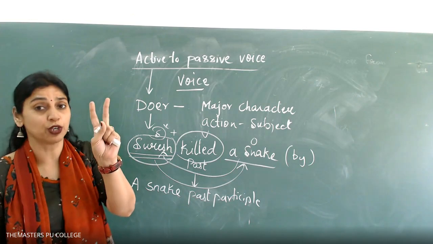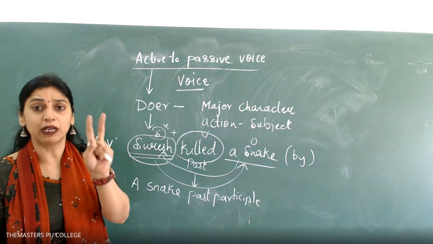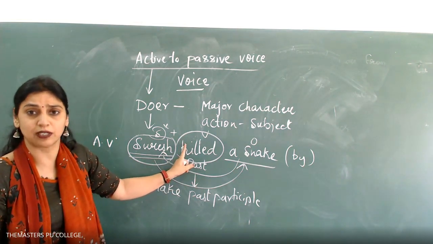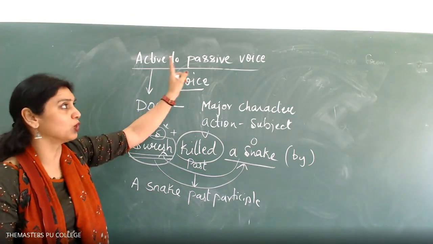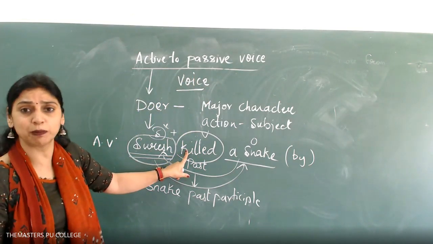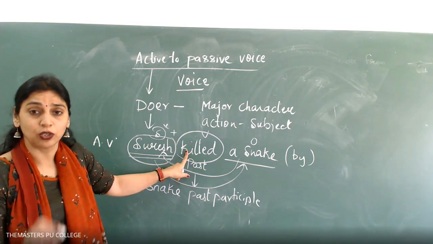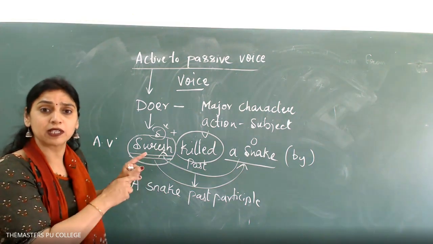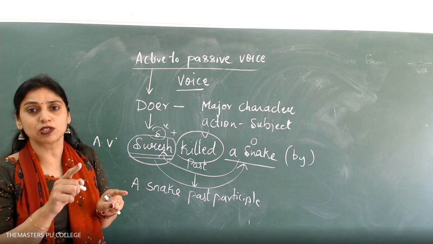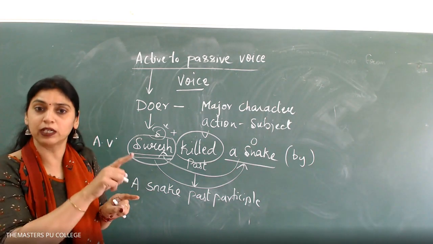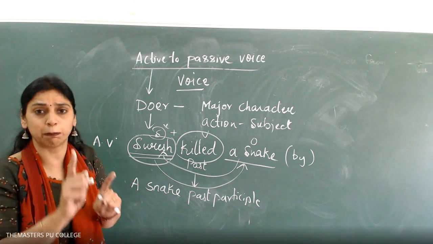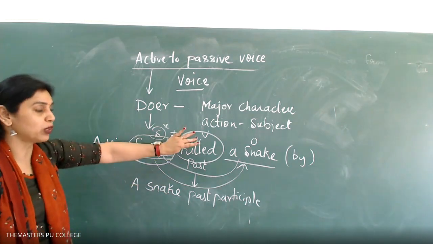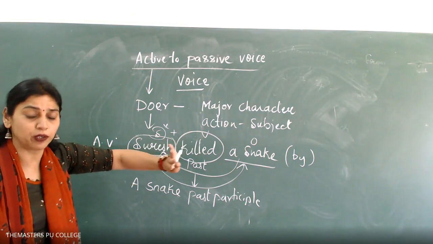I am going to use two verbs. One is the helping verb and one is the main verb. As we know that this is already in the past tense, you cannot change the tense. When you are changing from active voice to passive voice, the tense has to be maintained. You have to only add the past participle and an extra verb to it. That is a helping verb. If it is singular, it has to be singular only. If it is plural, it has to be plural. If it is past, it has to be past. Whether it is present continuous, past continuous, whatever they have given, you cannot change the tense. Very, very important.